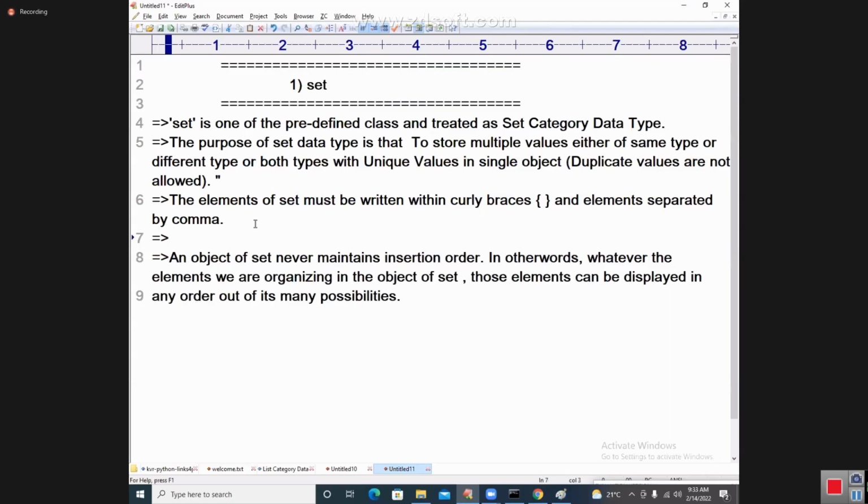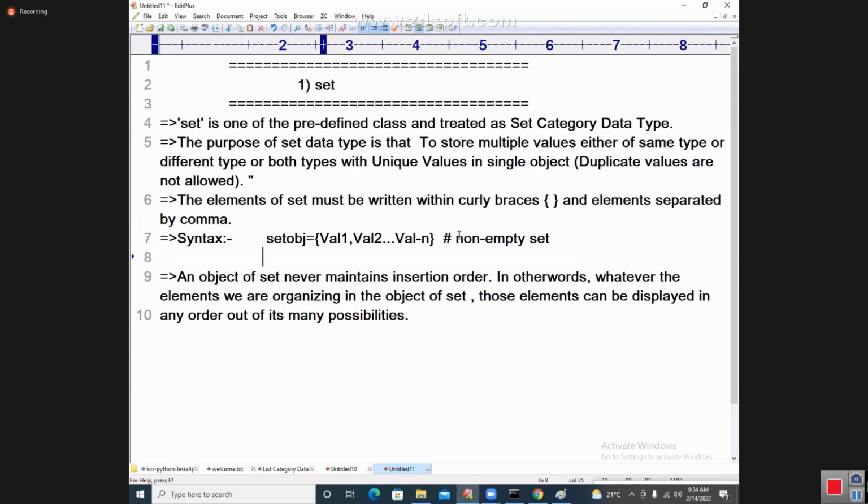And one more thing is syntax. I'm going to give you the clarity, students. What is the syntax? setobj is equal to curly braces with value 1, value 2, and so on, value n. This is called a non-empty set.